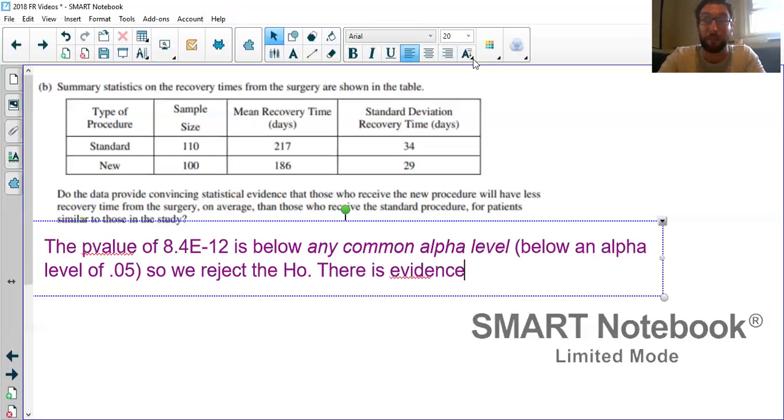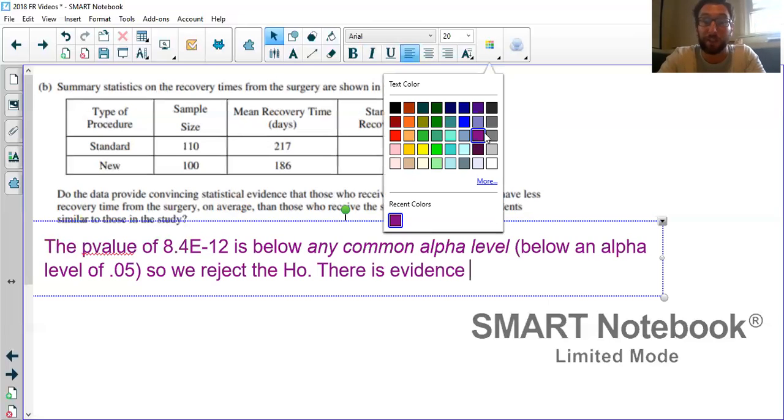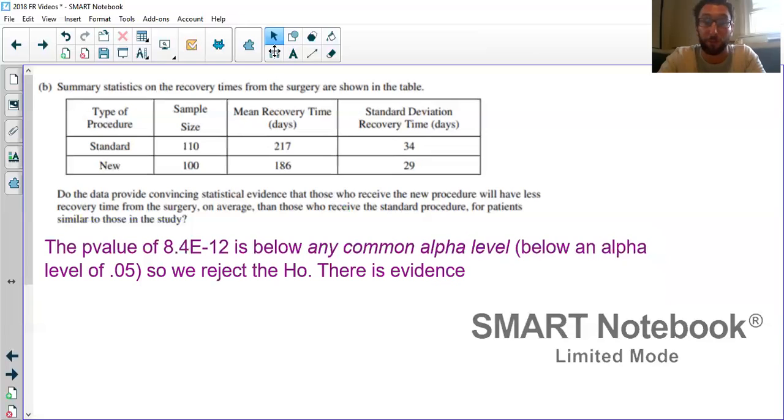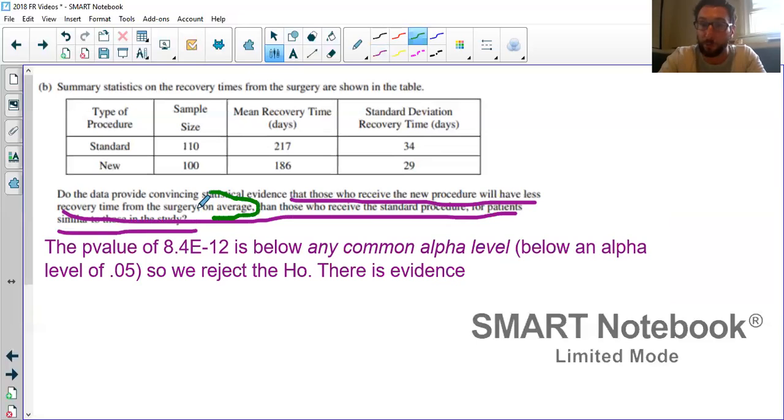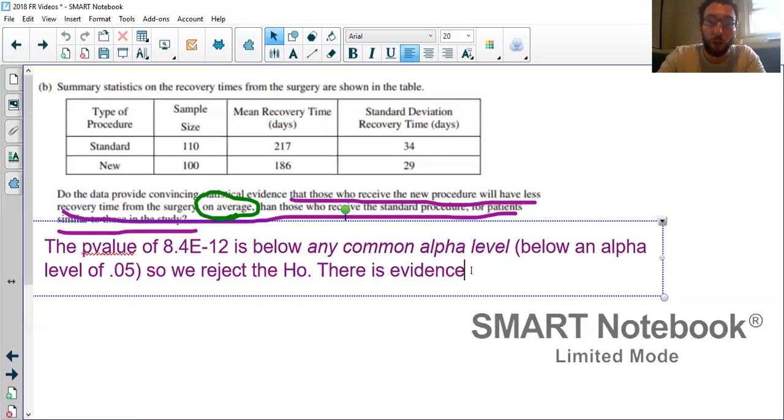And now I'm just going to copy a lot of words. Again, sure, it's tedious sometimes, but it's going to be perfect context. So all I'm going to say is there is evidence that those who receive the new procedure, all that stuff, I'm going to write all of that. The most critical thing is this: this test is about comparing means. So if you left out "on average," that's a devastating error to your conclusion. How do I avoid that? Don't be like, oh, it's too many words to copy. Just copy the words out of the context. Sorry, I got really fired up there.